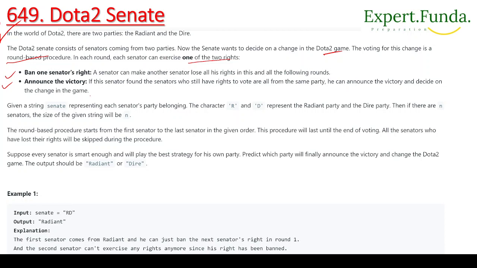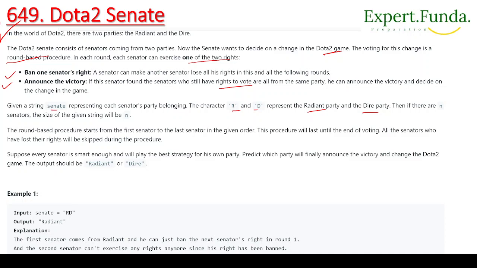And similarly, for announce the victory, if the senator finds that the senators who still have the right to vote are all from the same party, he can announce the victory and decide on the change in the game. Now we are given a string senate representing each senator's party belonging, with two characters R and D representing the Radiant party and the Dire party. If there are n senators, the size of the given string will be n.